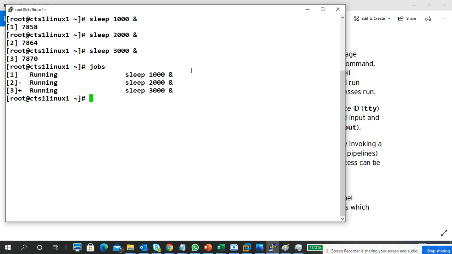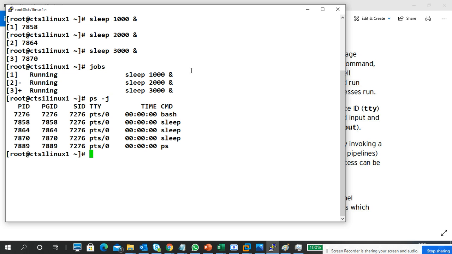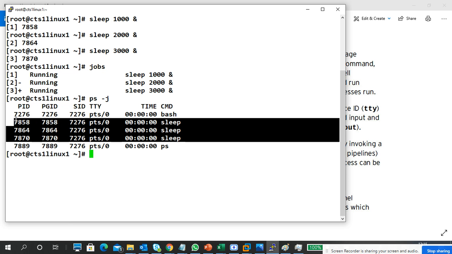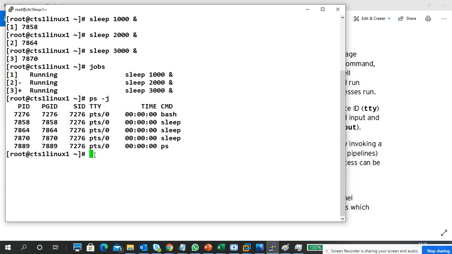Sleep 1000. If you want to see, with ps space hyphen j, you can also see these are the processes running in my system, which I scheduled. I created these jobs, we are able to see. Now how to control them? Jobs are running in the background.